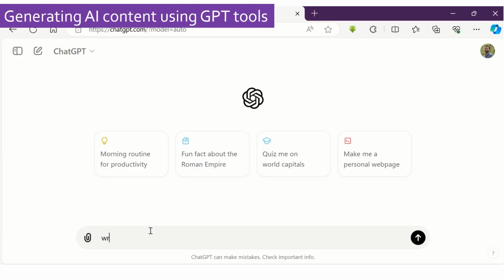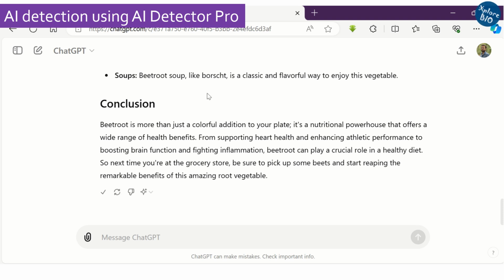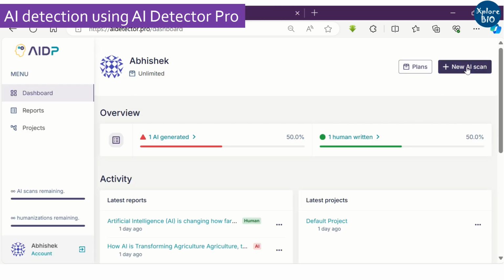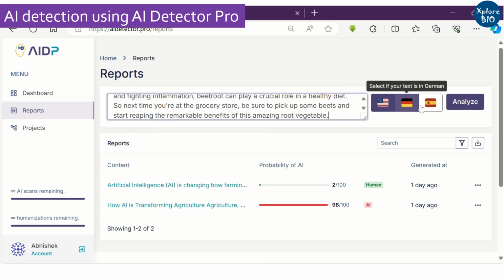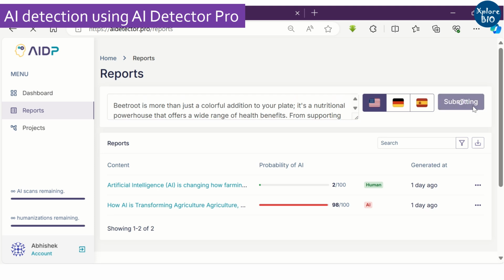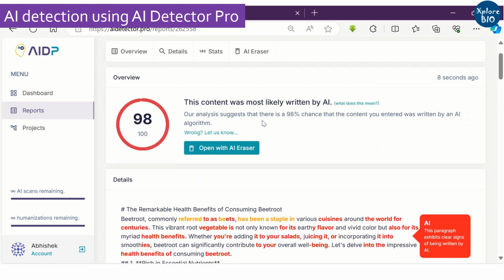Now let's see how it performs AI scans. For this, we first need to have the content. Here I am using ChatGPT for writing a blog post on health benefits of consuming beetroot. Next, copy this AI generated content and paste it here in the box of AI Detector Pro and click on Analyze to see the percentage of AI content. You can see within seconds it has analyzed the content and as expected it says the content is AI written. You can open the report to see more details. This is how AI detection is done using AI Detector Pro.